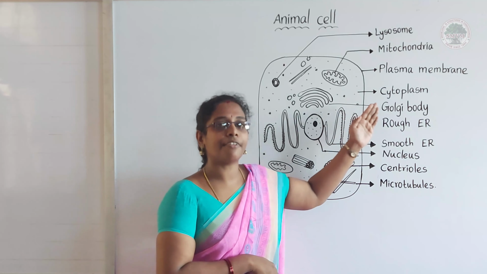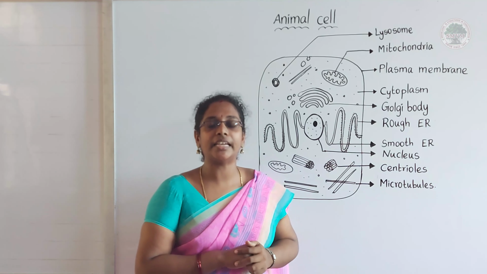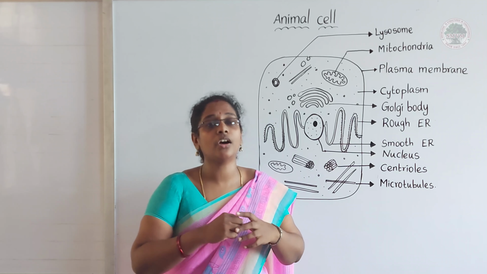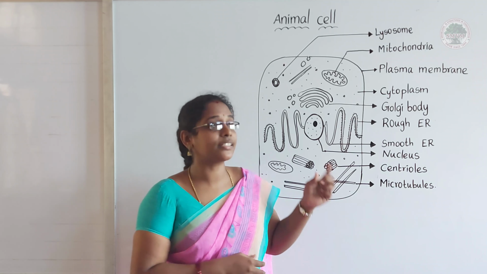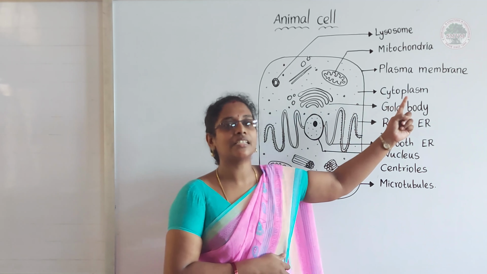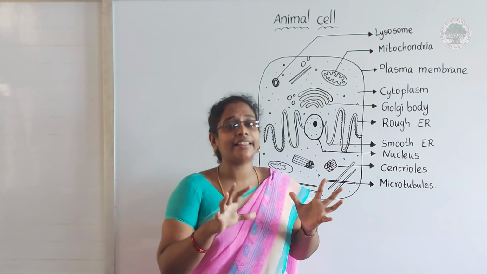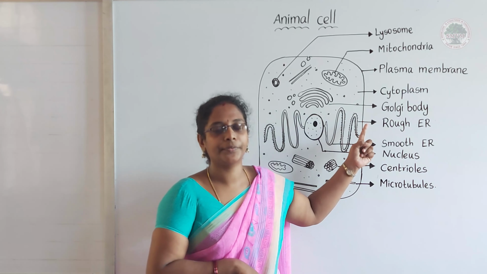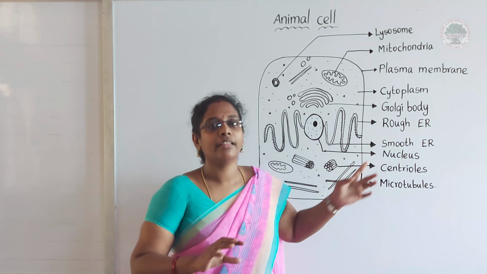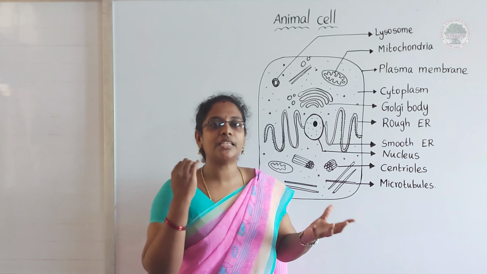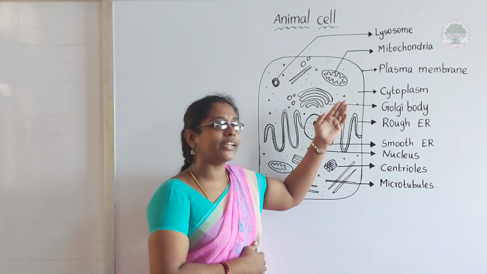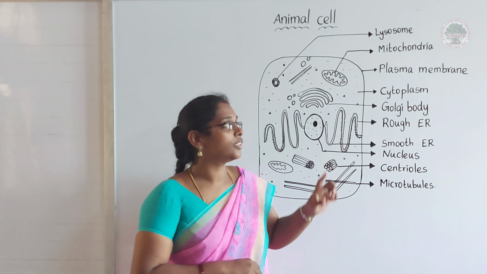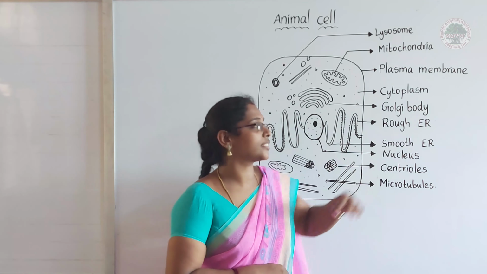Okay, the main function of the cytoplasm is protecting the cell from shrinking or bursting out. So that is the main function of this cytoplasm. Inside the cell, there won't be any tension at all because of this fluid. If the fluid is not there, then inside the cell there will be collapse and every organelle which is present inside will get damaged. So that is the function of cytoplasm.